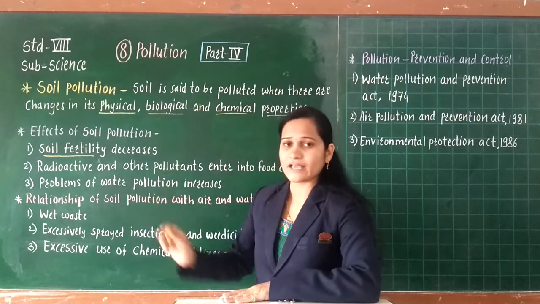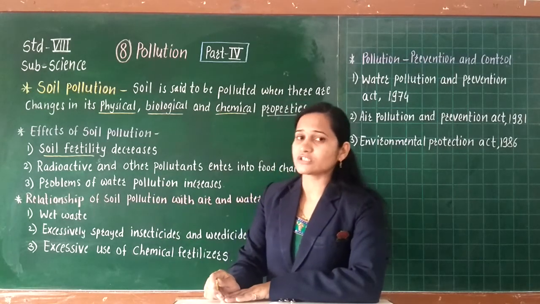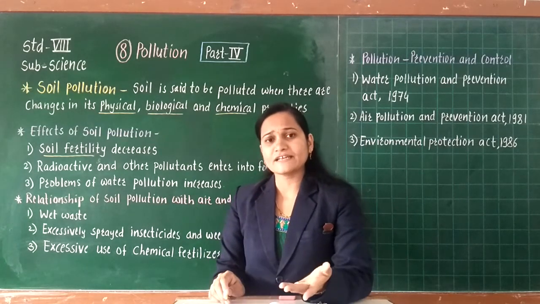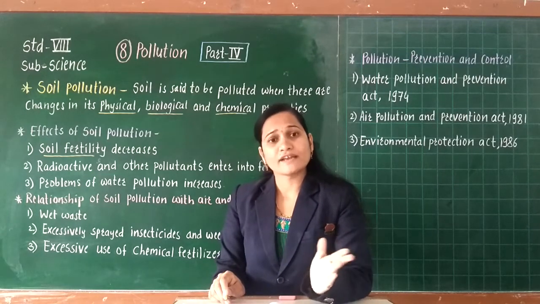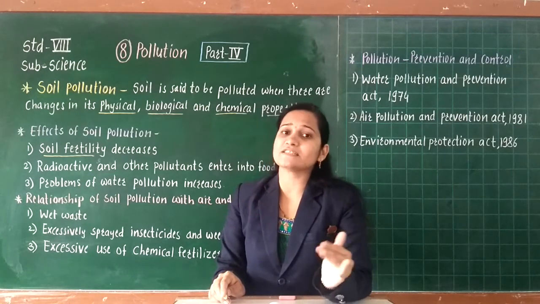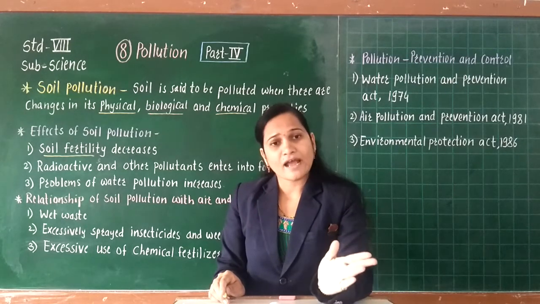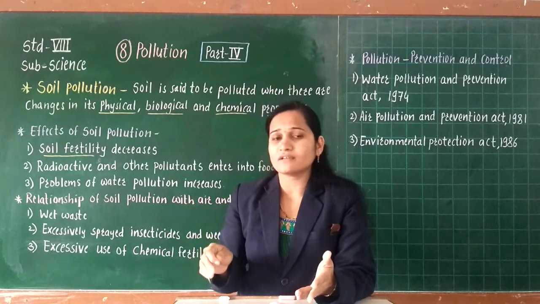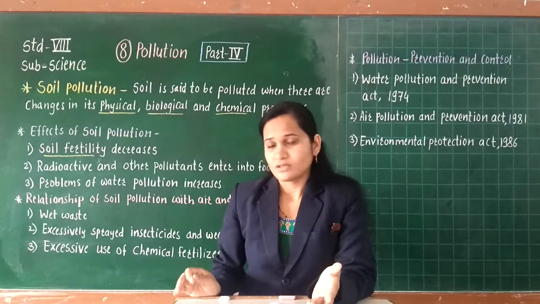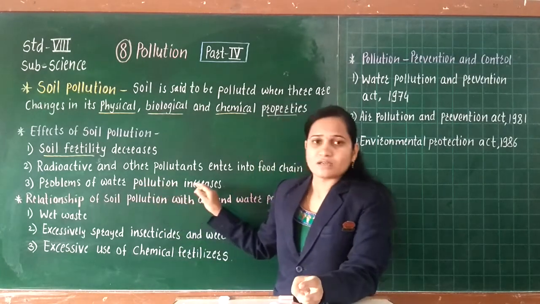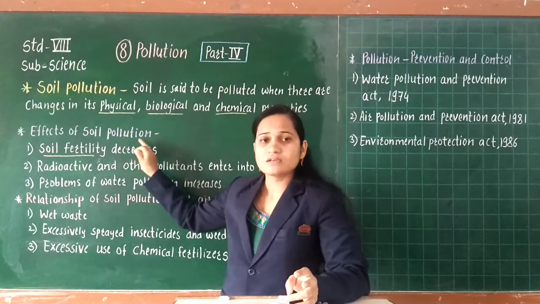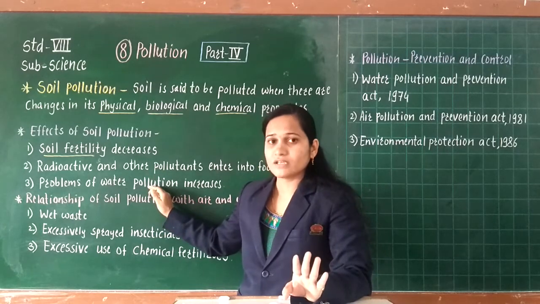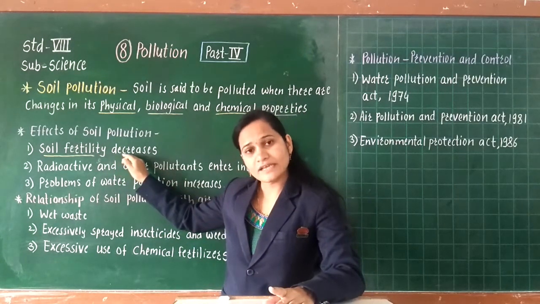In this point I have told you how soil pollution is also responsible for causing water pollution. When toxic substances get mixed into the soil through rainwater, such polluted soil mixes into nearby water bodies, and that water also gets polluted. So problems of water pollution also increase due to soil pollution. So in the effects of soil pollution, there are 3 main points. The first one is that soil fertility decreases.